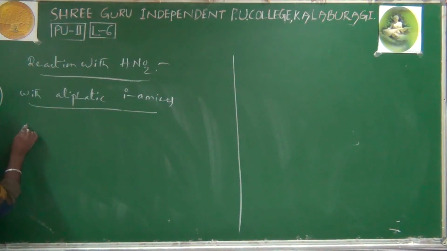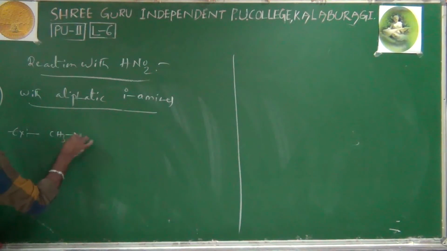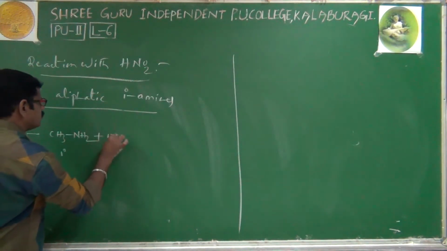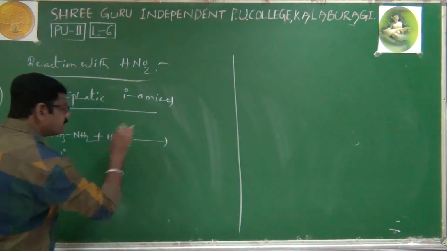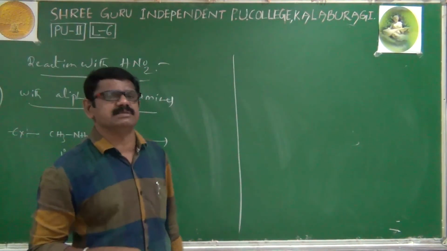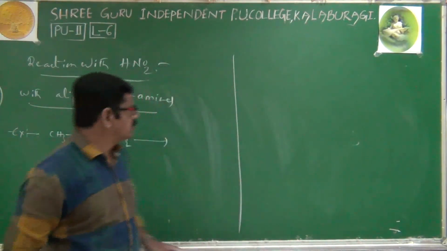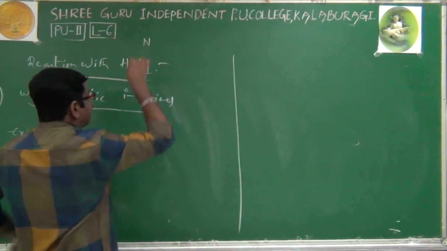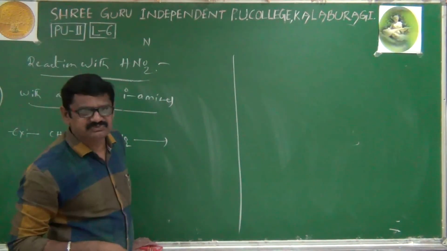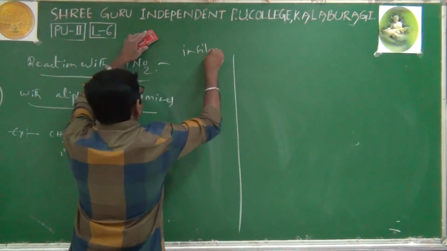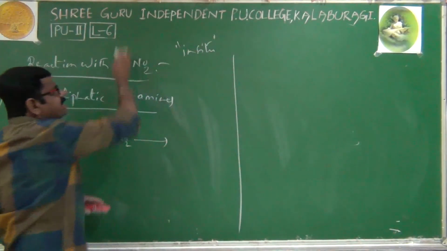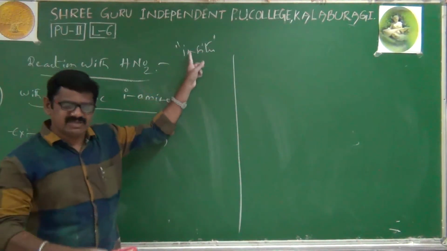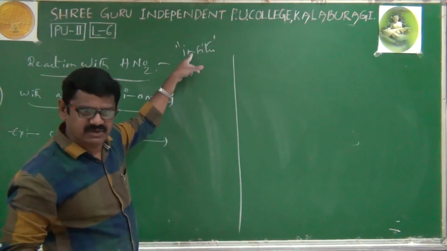I'll give you one example directly. We take CH3NH2, that is methylamine, of course a primary amine, which should react with HNO2, nitrous acid. But the problem is HNO2 is the most unstable substance. That's why, first of all, HNO2 has to be prepared in situ. In situ is nothing but instantly; we have to prepare it during the course of the reaction.